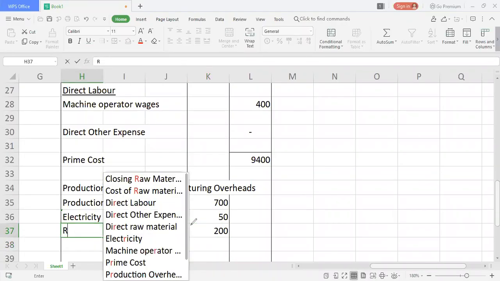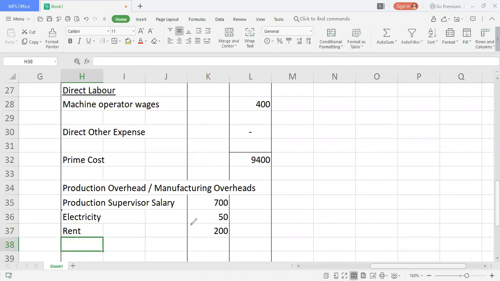So I'll write here rent. Though it is saying factory, don't write factory, because manufacturing's another term is factory, guys. So they will use manufacturing or factory, both are same. Then we move on to the next part of the adjustment.